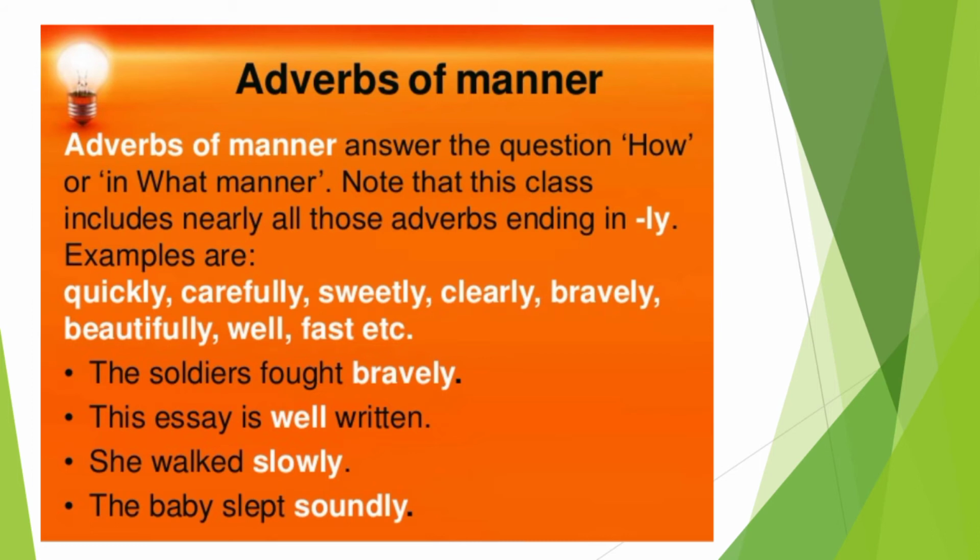She walked slowly. How did she walk? She walked slowly. The baby slept soundly. How did the baby sleep? The baby slept soundly. Understood, children, what is an adverb of manner?